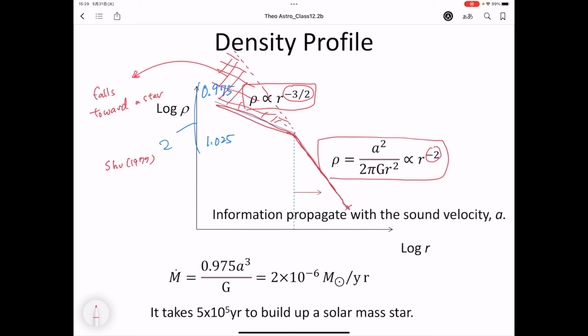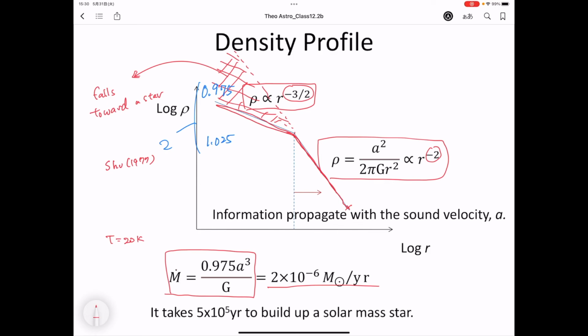Actually, the mass accretion rate is given by this equation. The mass accretion rate is 0.975 A cubed over G. Then if you consider the temperature of the molecular cloud to be 20 Kelvin, you can calculate the accretion rate of a star to be 2 times 10 to the minus 6 solar masses per year. So it takes about 5 times 10 to the 5th, 500,000 years